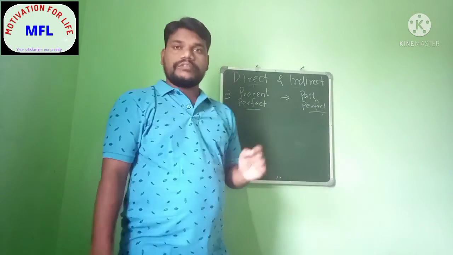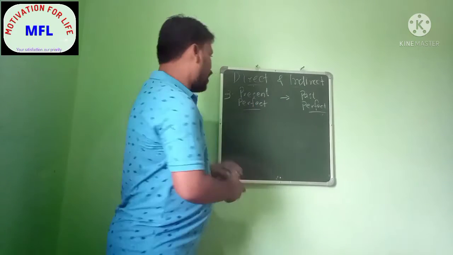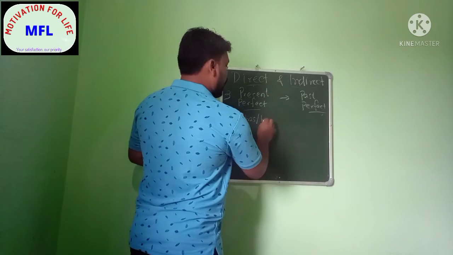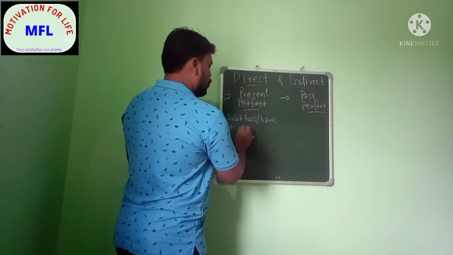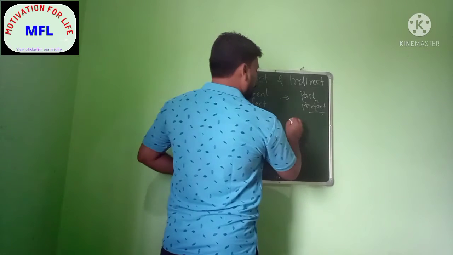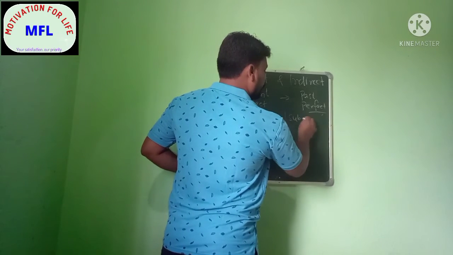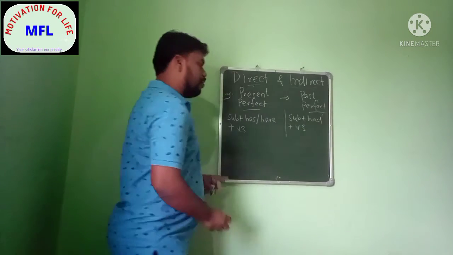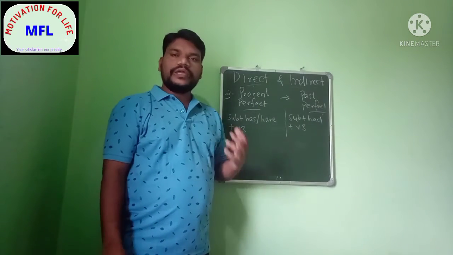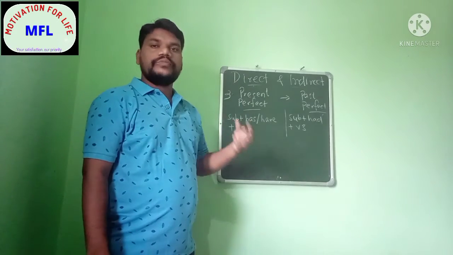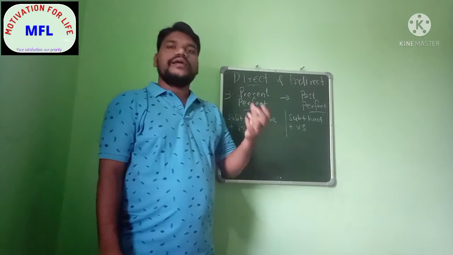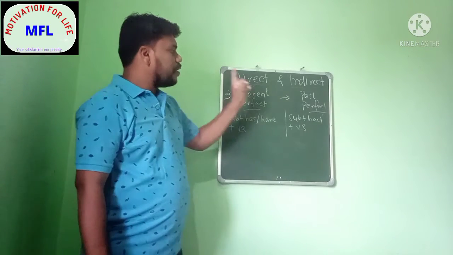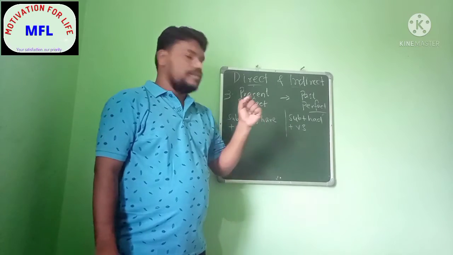How can we convert? First of all, we need to know the formula. That is subject plus has or have plus verb 3. Okay? And here subject plus had plus verb 3. So this formula is very essential. We all need to be acquainted with this. This should be in our mind, this should be in our heart, so that it will not go away from us.